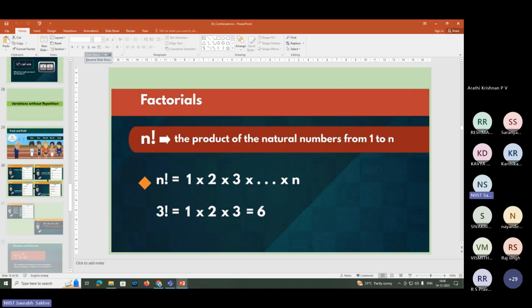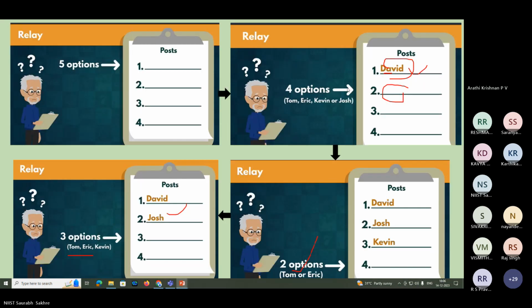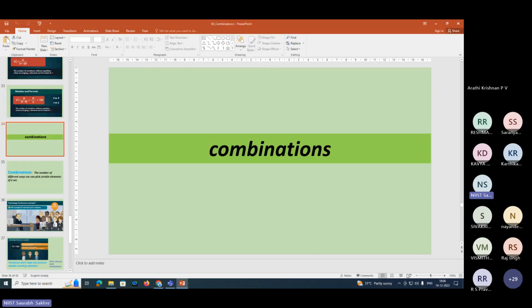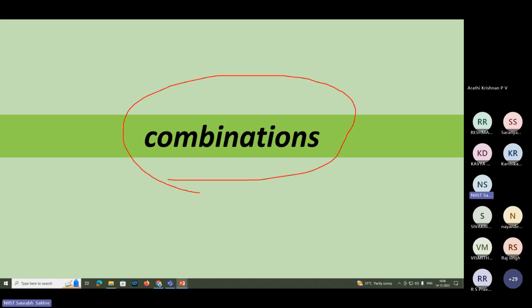So I hope up to variations it is crystal clear to you. Now we will see combinations. So first we have seen permutations. Then we have seen variations. In variations also we have seen two things: variations with repetition and variations without repetition. Now we will see combinations.